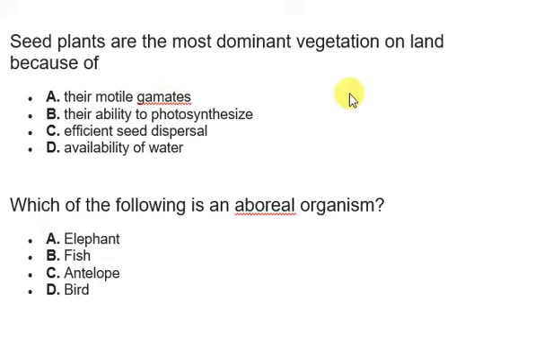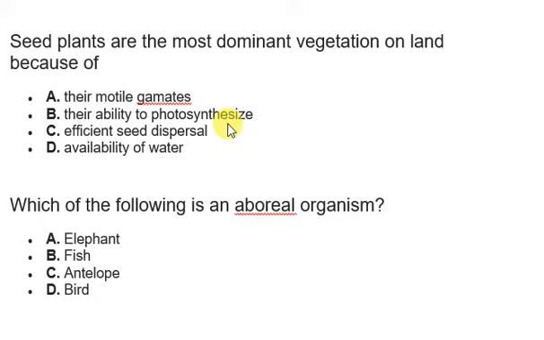It's not the ability to photosynthesize, because they are not the only ones that photosynthesize. Non-seed plants also photosynthesize. Availability of water, of course not. There are a lot of seed plants in regions where there is no availability of water. So it's not because of water, photosynthesis, or motile gametes. It's because there are a lot of factors out there that are able to carry their seeds all over, because they produce seeds, of course.